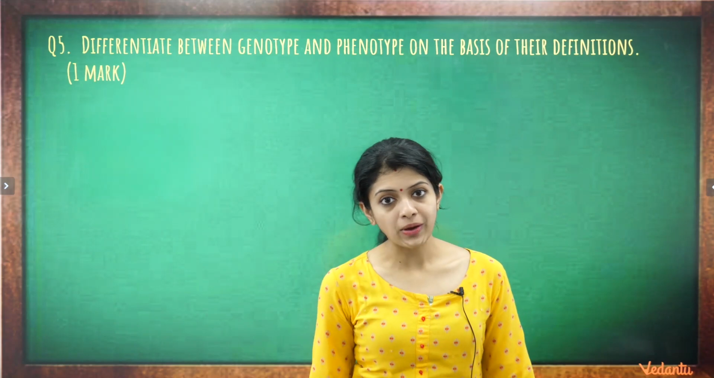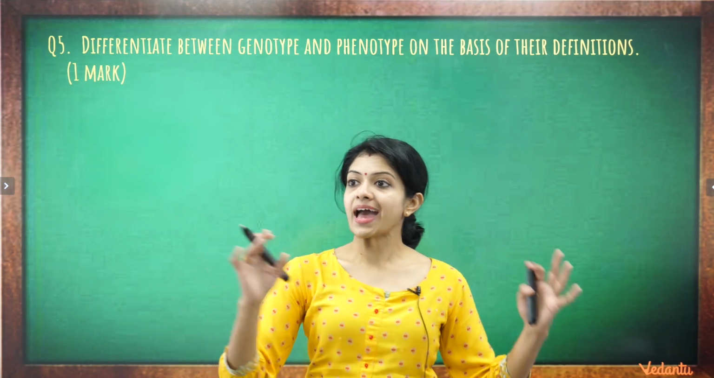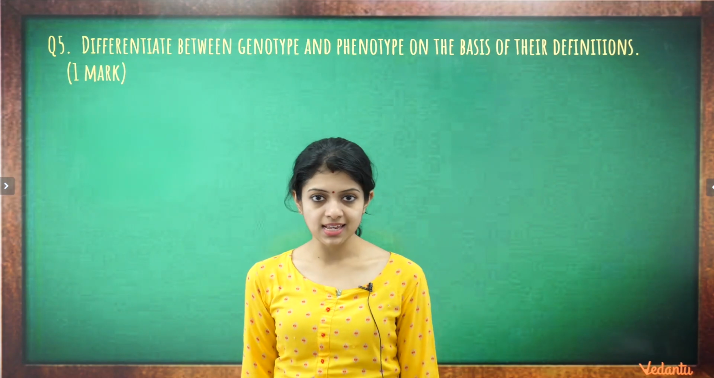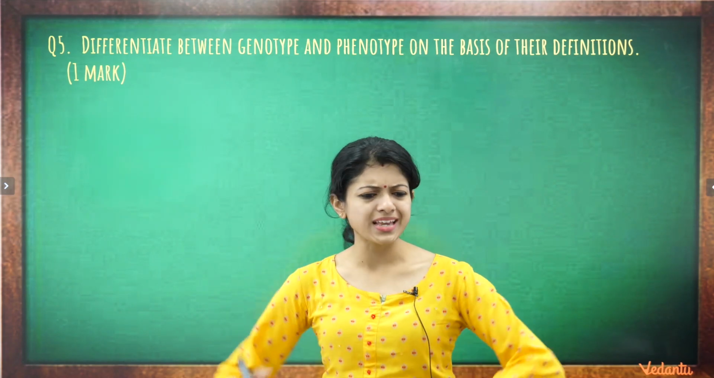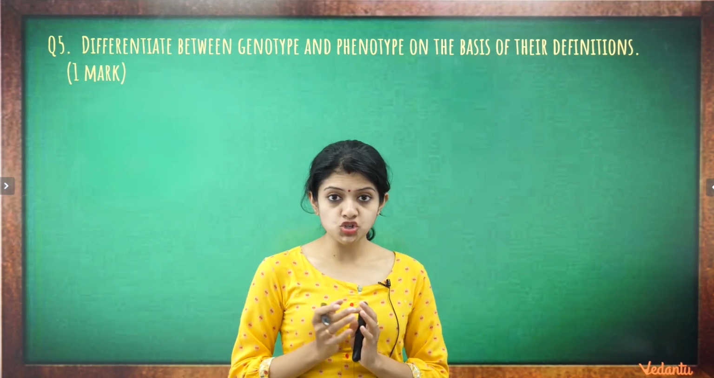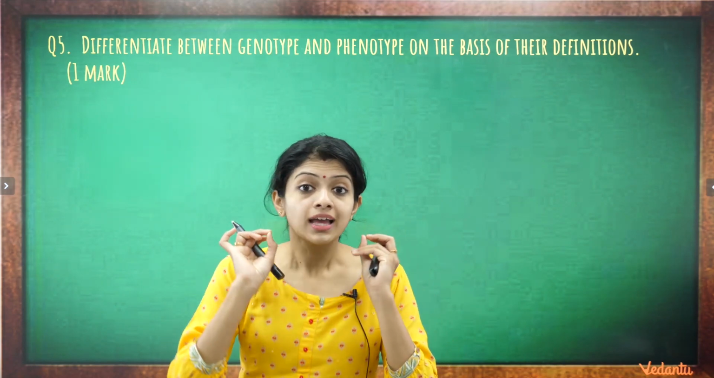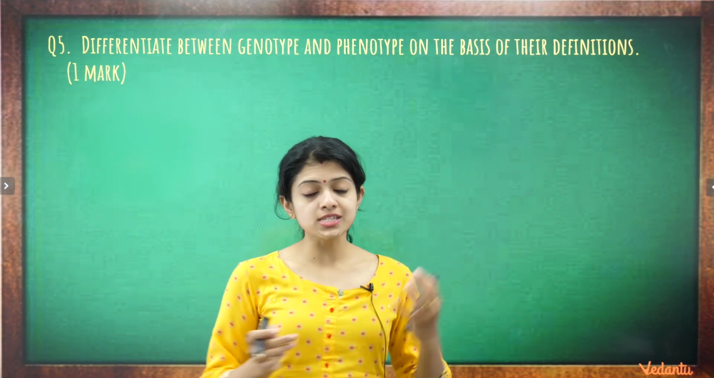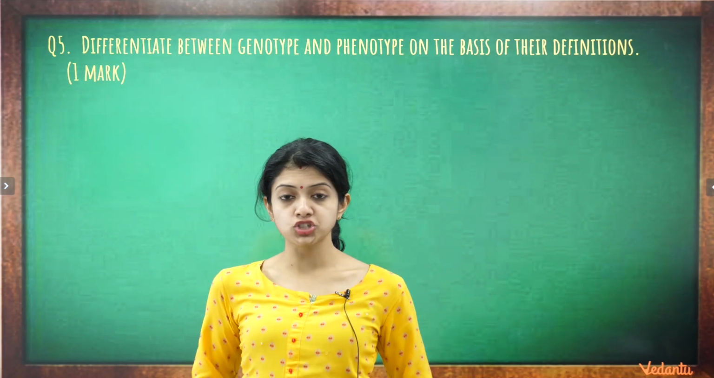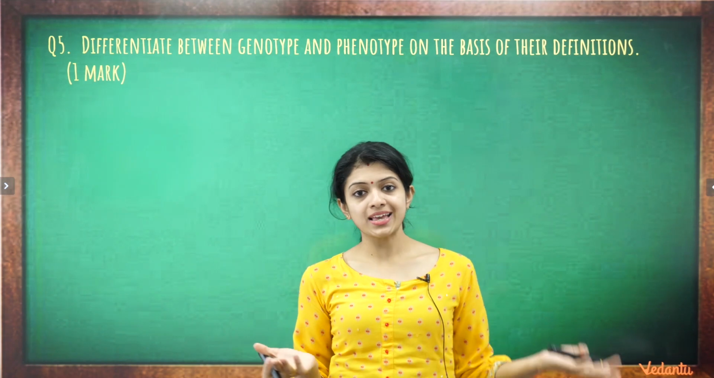This is our next question, which is a simple 1 mark question. Differentiate between genotype and phenotype on the basis of their definitions. How would you answer this? We've already discussed this multiple times in multiple contexts, but just to recall, genotype refers to the representation of inheritance at the gene level. And phenotype is the representation of inheritance at the physical level, or the physical expression of a gene is what you call phenotype. And you can also give examples for these.